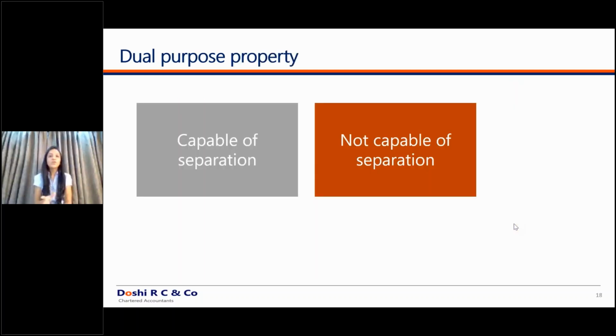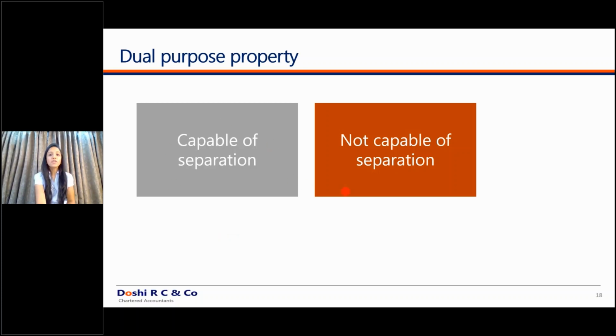So what if a property is of dual purpose? I have 4 floors in a property. 2 floors I'm using for my own purposes and 2 floors I have rented out. In that case, what to do? You will have to decide whether it is capable of being separated or not. Can you sell those 2 floors of your building independent of your own 2 floors? If the answer is yes, if it is capable of being separated, then you will separate the amounts. Whatever you are using for your own administrative purposes will be property, plant and equipment, and whatever is given on rentals is the investment property.